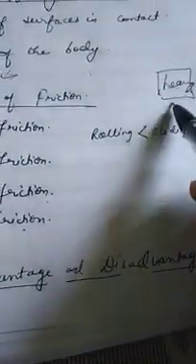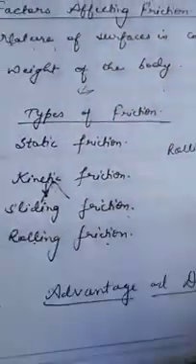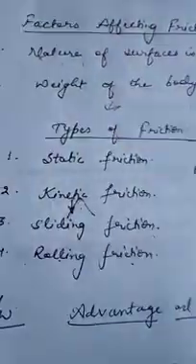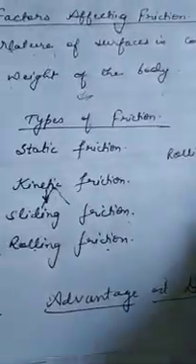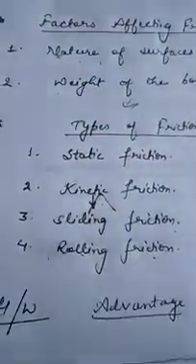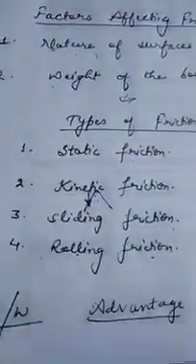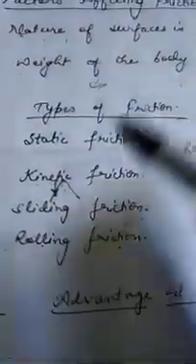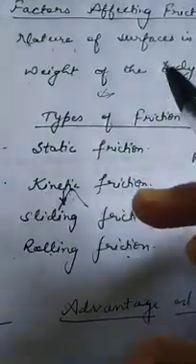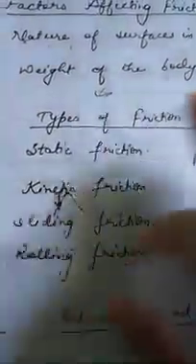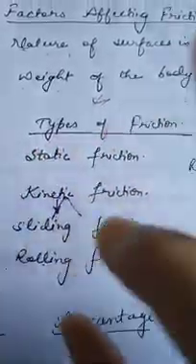It starts acting in the opposite direction and the object remains at rest. It will not move. Gradually we increase the applied force, and the force of friction also keeps on increasing. Therefore, due to static friction, the applied force is balanced and the object remains stationary.